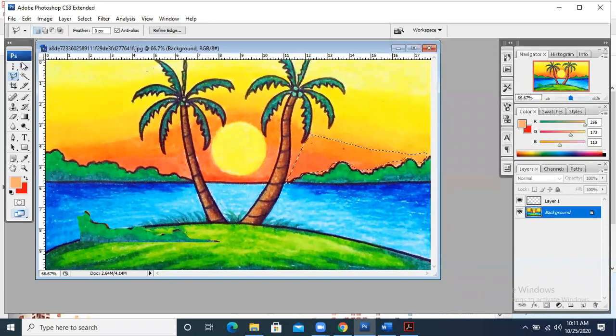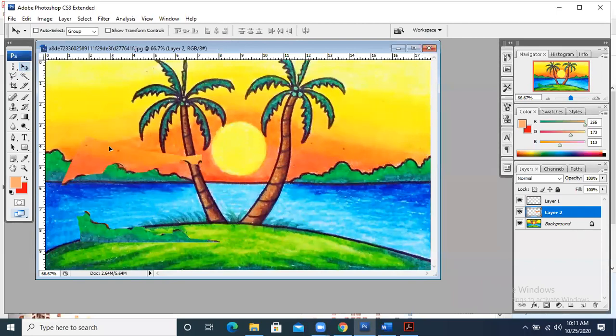Now you can press Ctrl C and Ctrl V to make a copy of it. Can you see this? I have made one copy and this copy is again on another layer, layer number 2, because in raster graphics we place all the things on different layers. Freehand tool, you have to draw like a pen. Polygon tool, you just click at places and the line appears automatically, as I have told you.